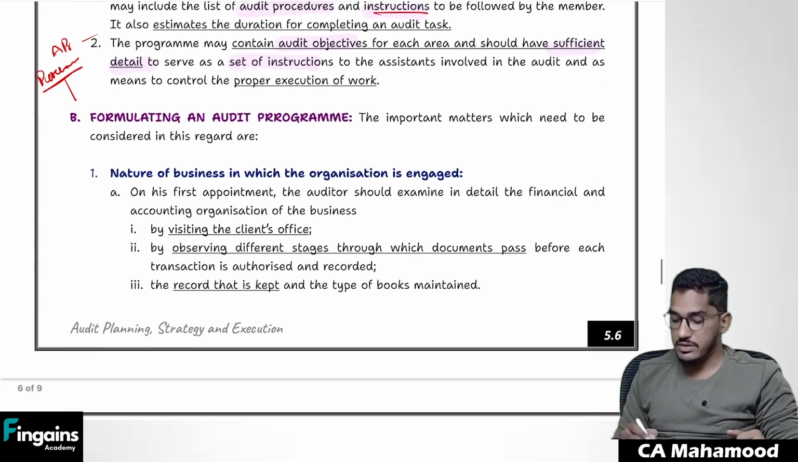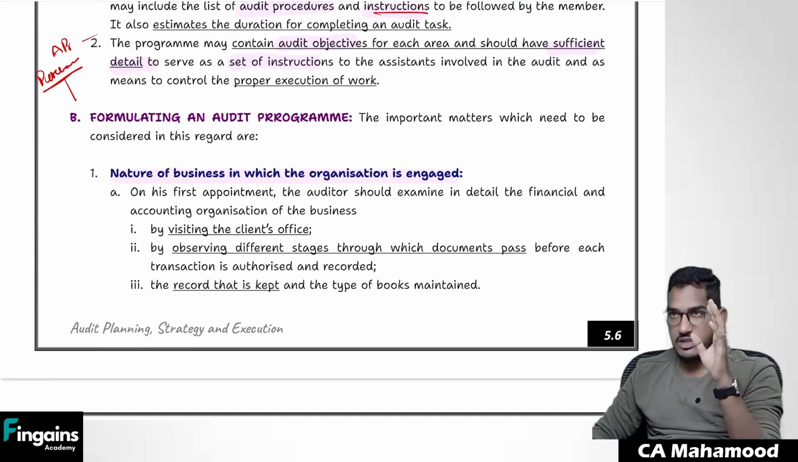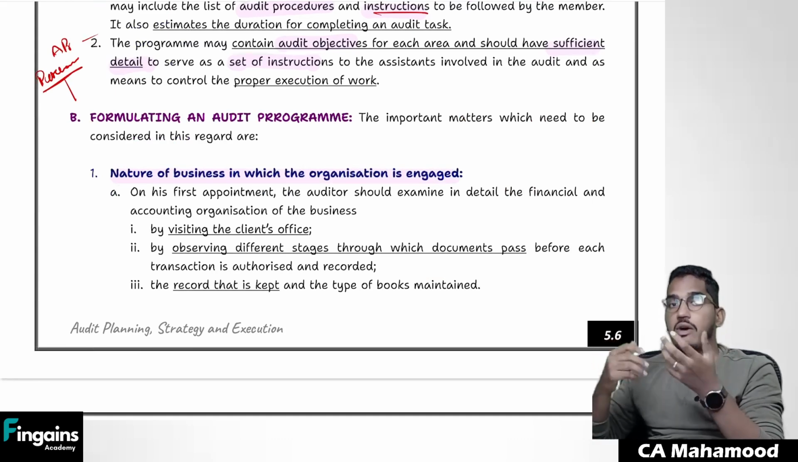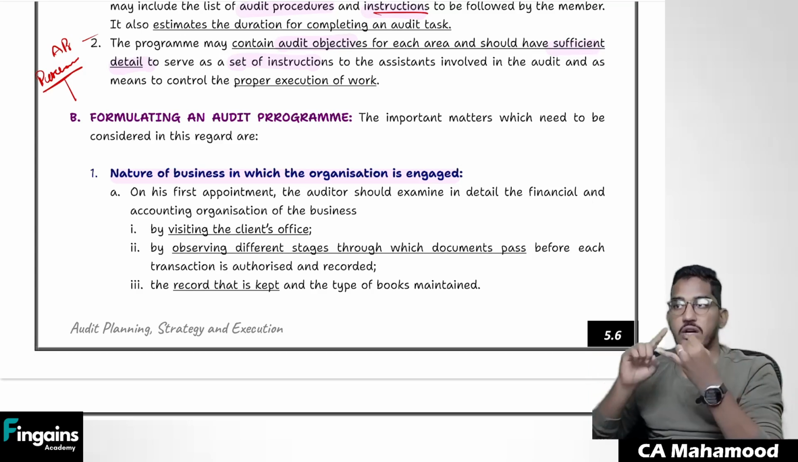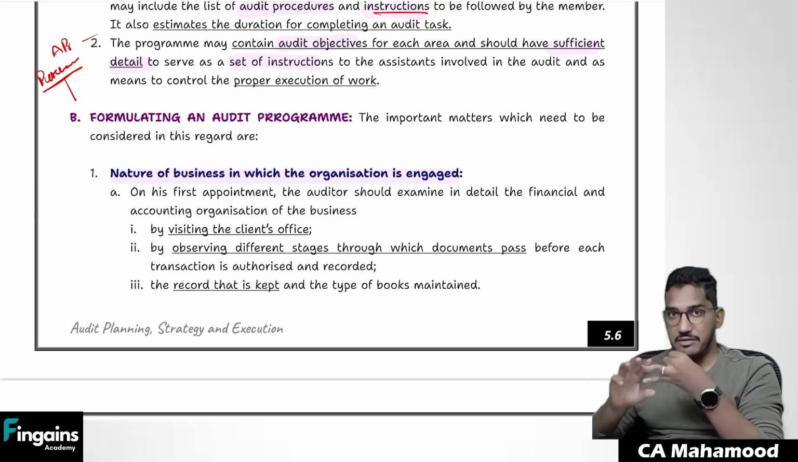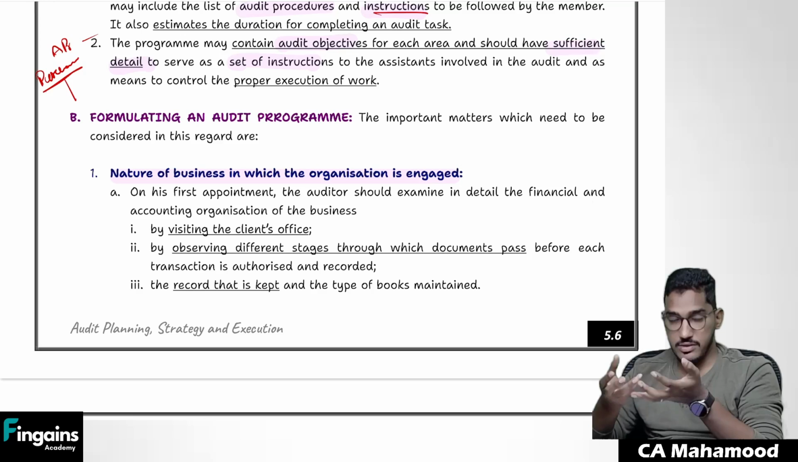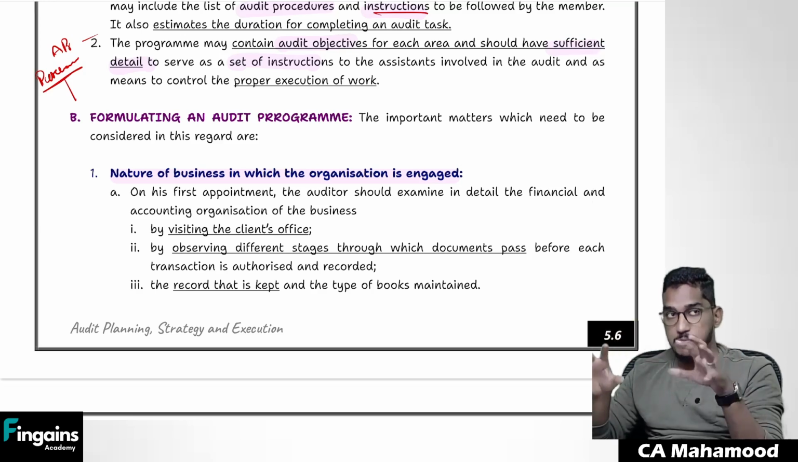So first I will consider the nature of the business in which the organization is engaged. What kind of business is my client doing? How will I come to know? By visiting the client's office. If it is a manufacturing entity, go and see their production process. See what kind of records they are keeping, what kind of internal controls they are following, how the accounts department is organized, and who the different people involved in the accounts department are.